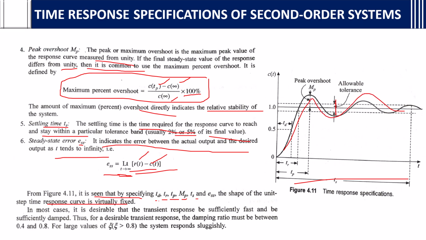In most cases, it is desirable that the transient response be sufficiently fast and sufficiently damped. Thus, for a desired transient response, the damping ratio must be between 0.4 and 0.8. For larger values, the system responds very slowly. If xi is more than 0.8, the system is sluggish, meaning slow.